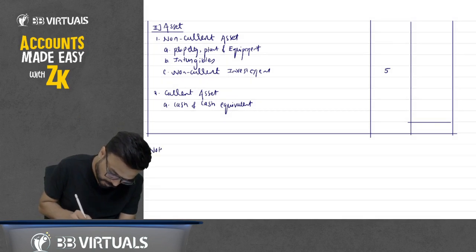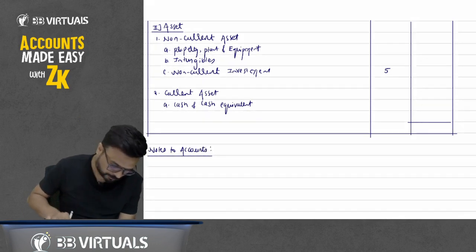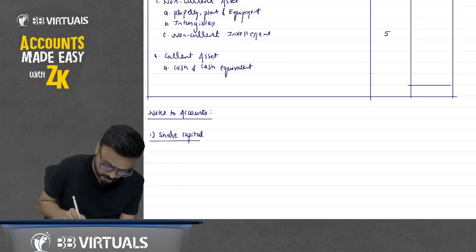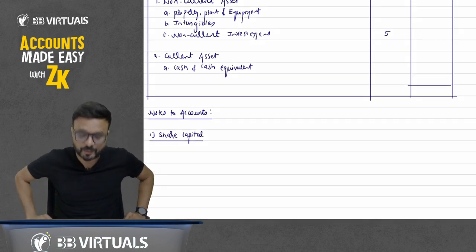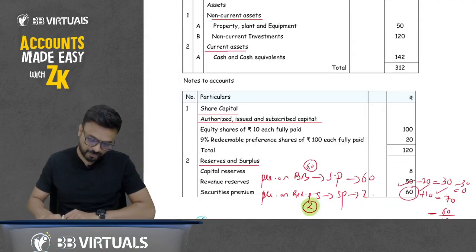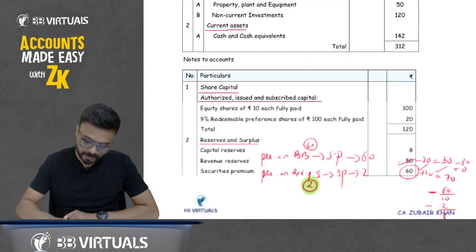Notes to account. First, share capital. Notes to account number one, share capital. Now first, how much share capital they have, one by one. Note number one is given here. So here, share capital, note number one, notes to account number one.